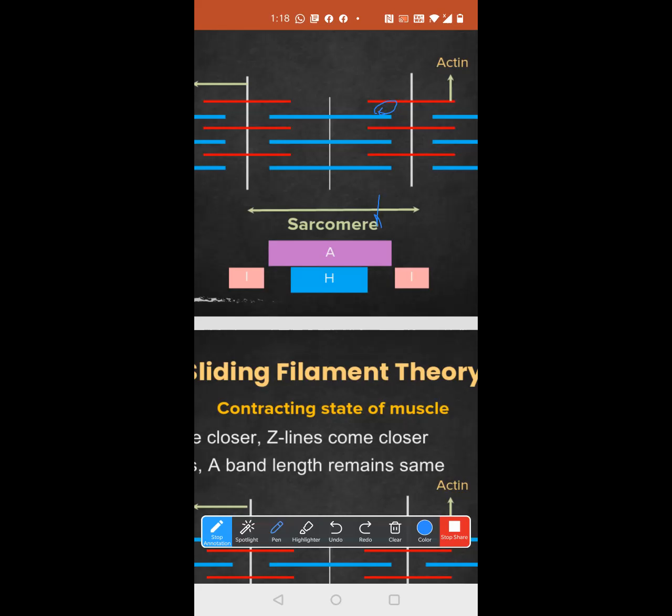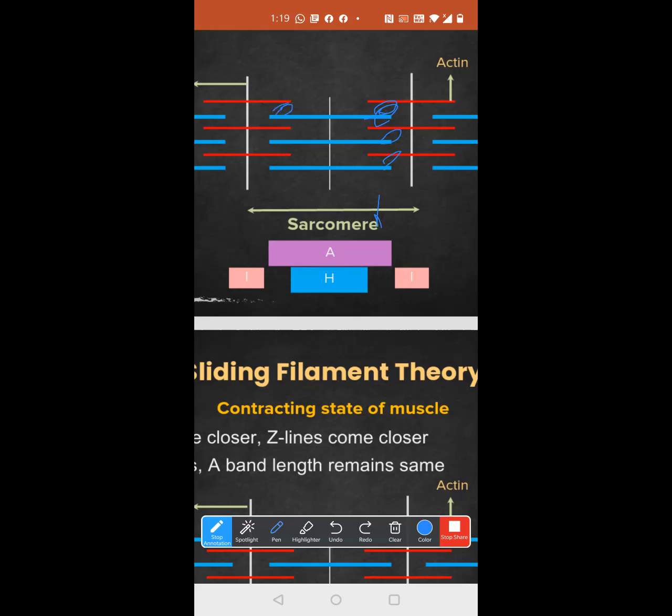Which is the myosin, ma'am? The blue color part. Blue is myosin, actin is red. I have drawn a head-like structure. One circle with blue color. So that's basically nothing but the head of this myosin. Now this is binding to actin. So all the myosin will bind to actin like this. See, got the logic?